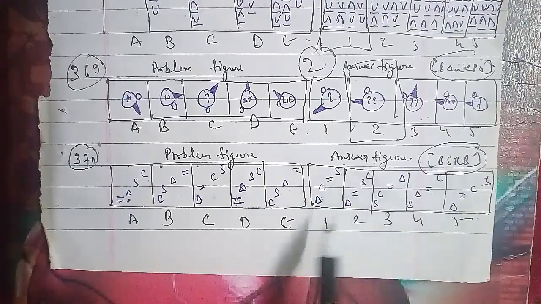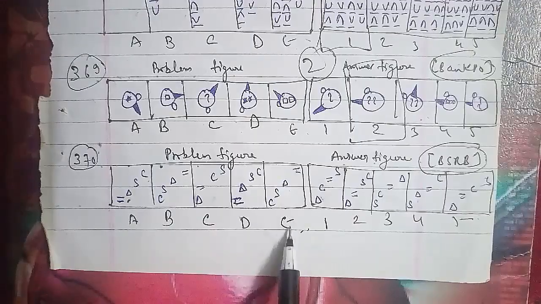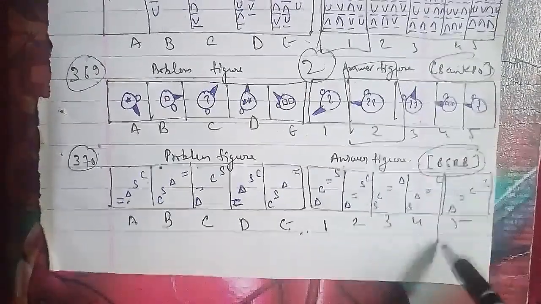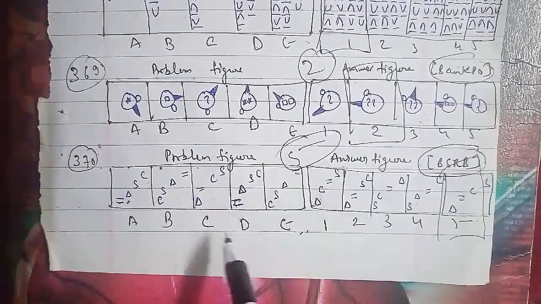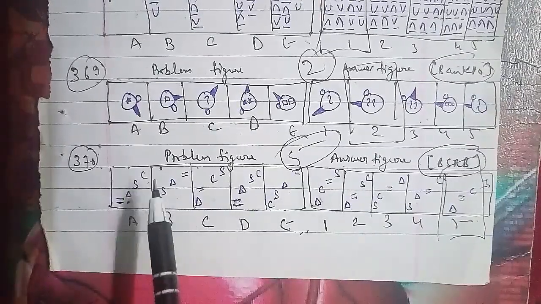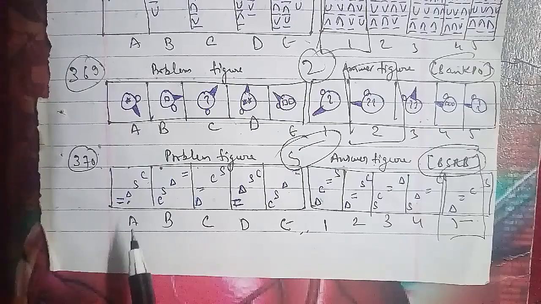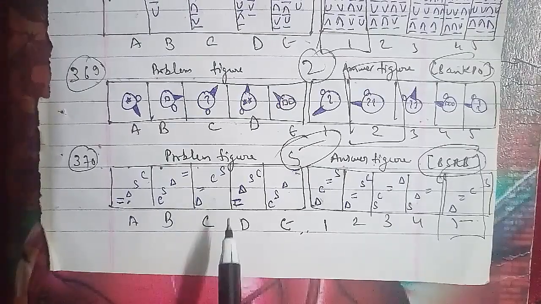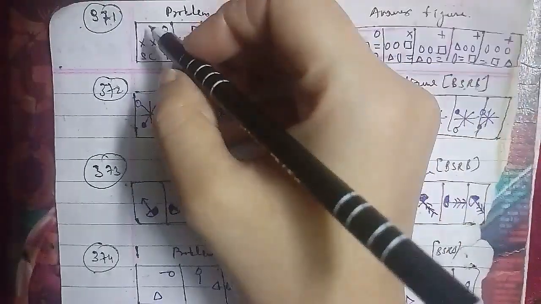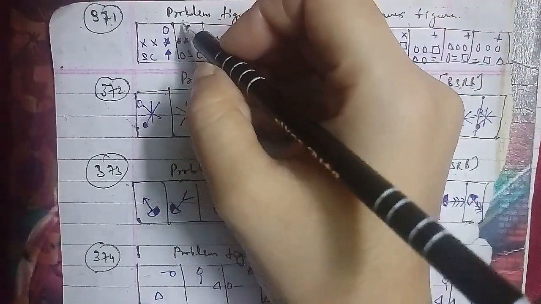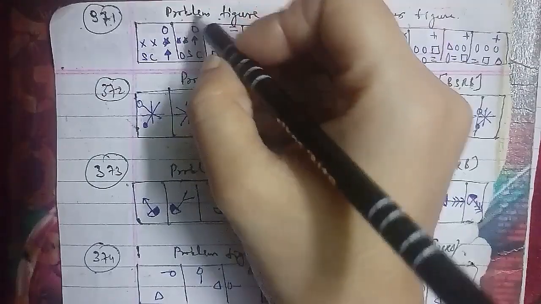In the same case, the problem figures and the answer figures here are the crosses, S, C, circle, star and arrow that has been named as A, then B, then C and then D and then of course E. There is the combination of double S's, oval, equal and rectangle, and of course the S's as well, and the circle and triangle as well, with the different figure that has been changed.